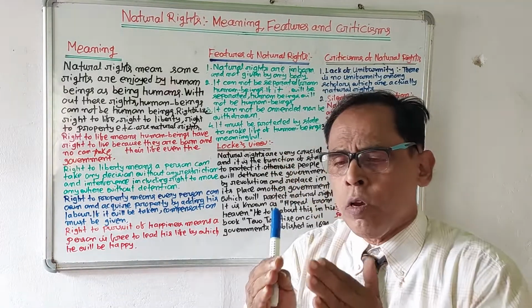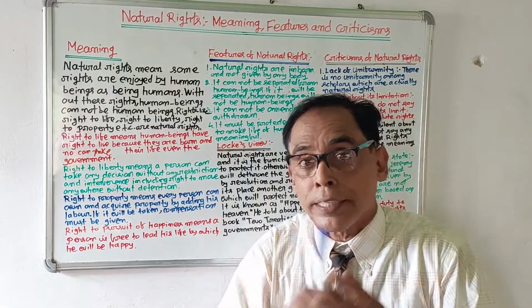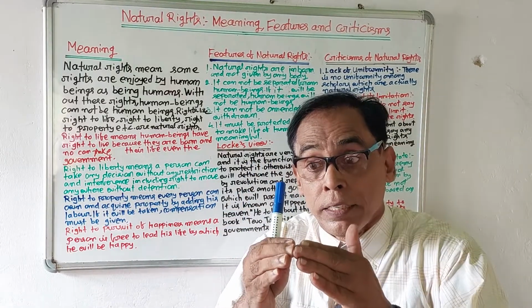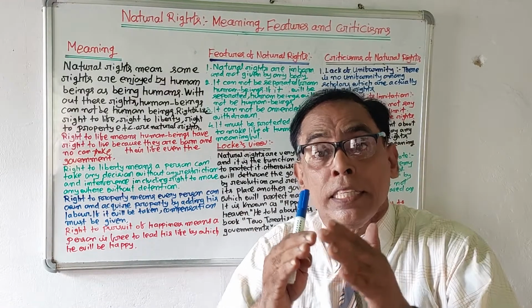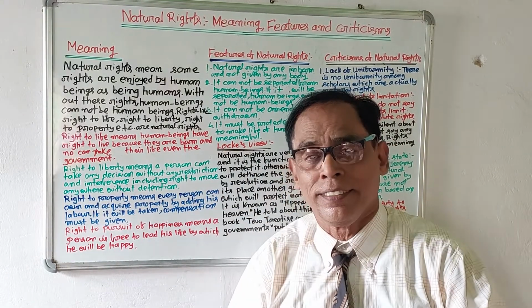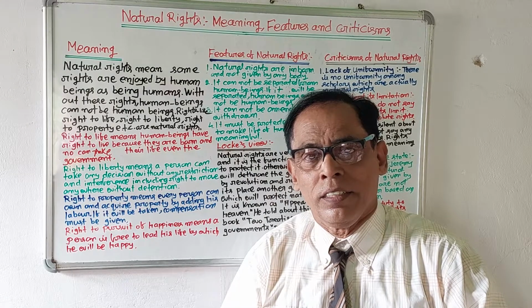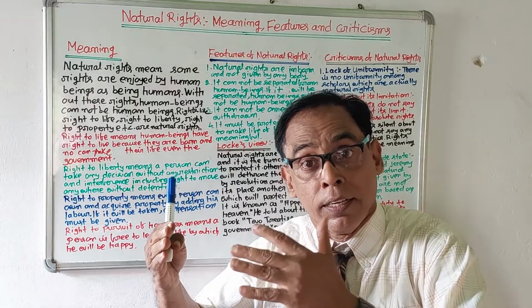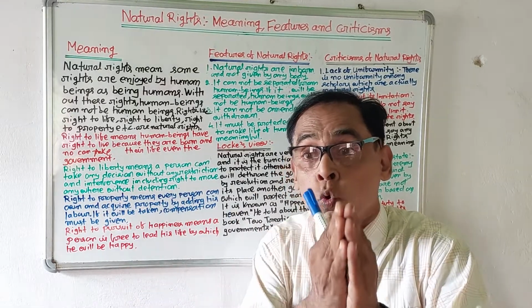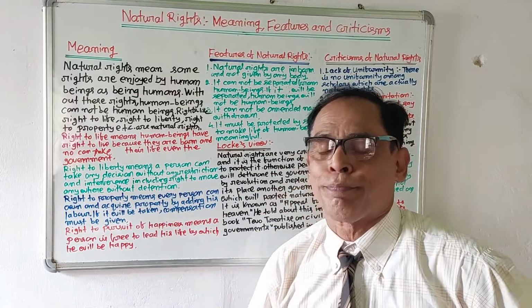Let us start. What is natural right? In the subject political science, there are a lot of concepts which are related with the ruler-ruled relationship.